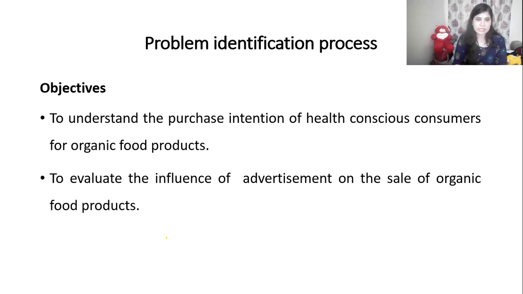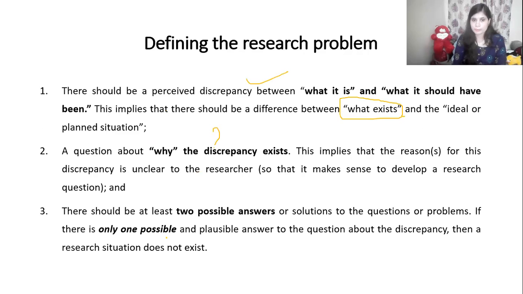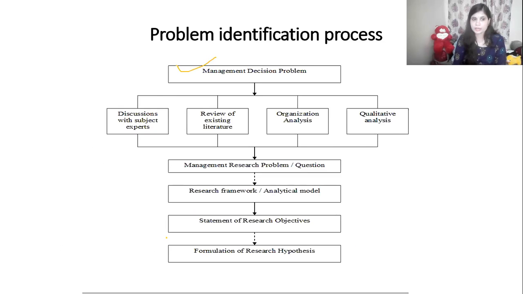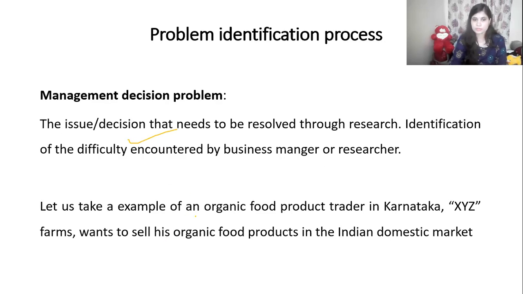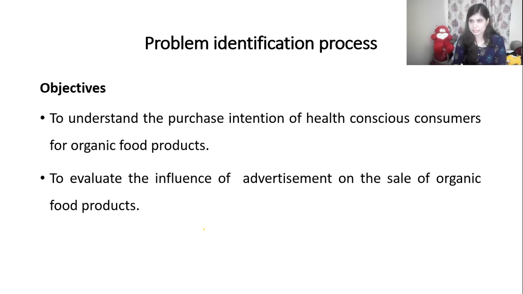I have taken an example here. The first objective is to understand the purchase intention of health conscious consumers for organic food products, whether they want to buy or not. The second is to evaluate the influence: what if I give advertisements about my XYZ Farms organic products to consumers, whether they are going to buy or not. If you remember, once again I'll show you the example we have taken. This is the example which I am discussing now. An organic food producer in Karnataka, XYZ Farms, wants to sell his organic food products in the Indian domestic market. For that, these two are the objectives which they have selected.